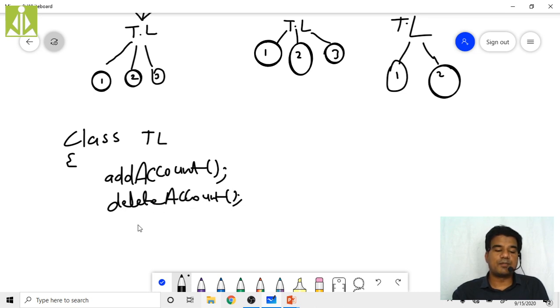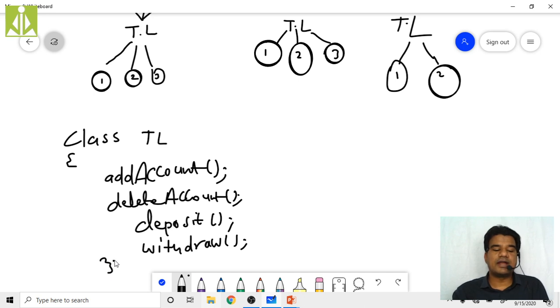Okay. Then deposit. Then withdraw. These are some of the basic functionalities that we can see inside a bank. Like this, he will write the class.